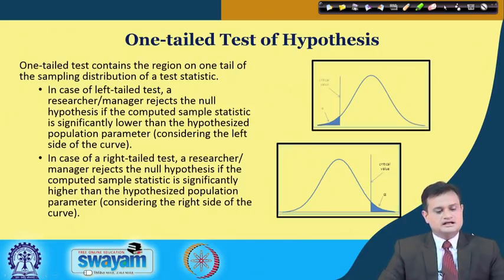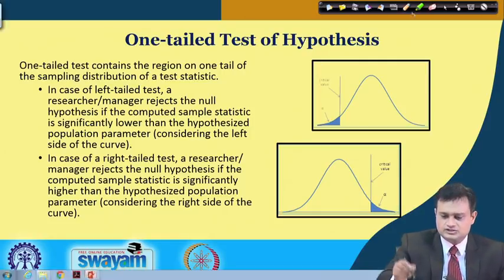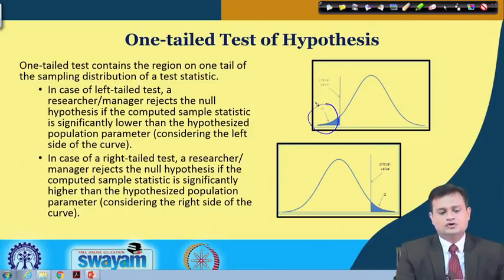So just see, as I mentioned, that you can have a one-tail test as well as a two-tail test. When I say one-tail test, you are only interested either in the lower tail of the distribution.